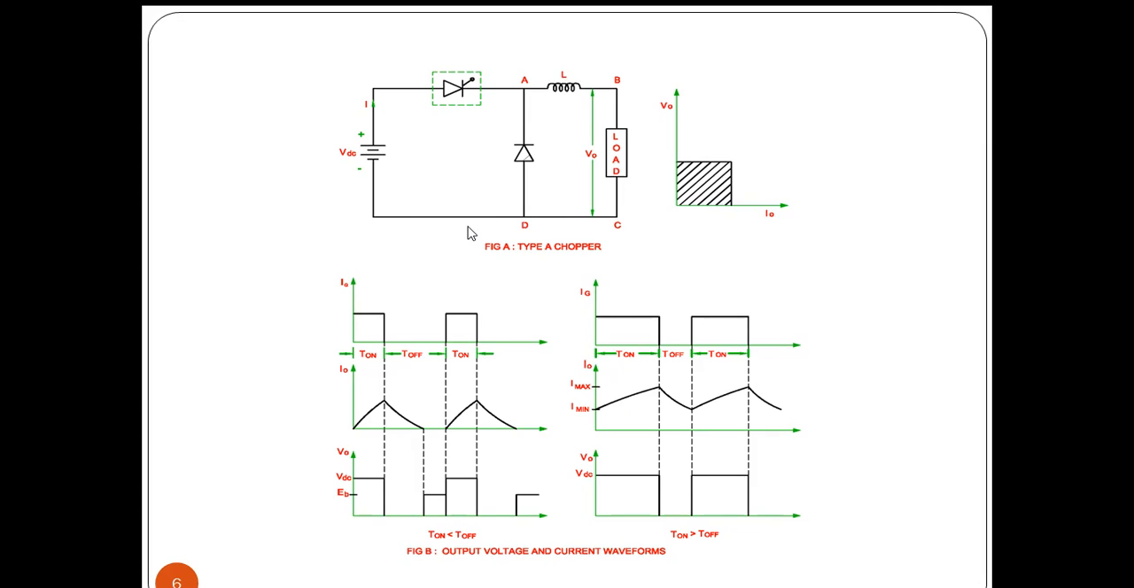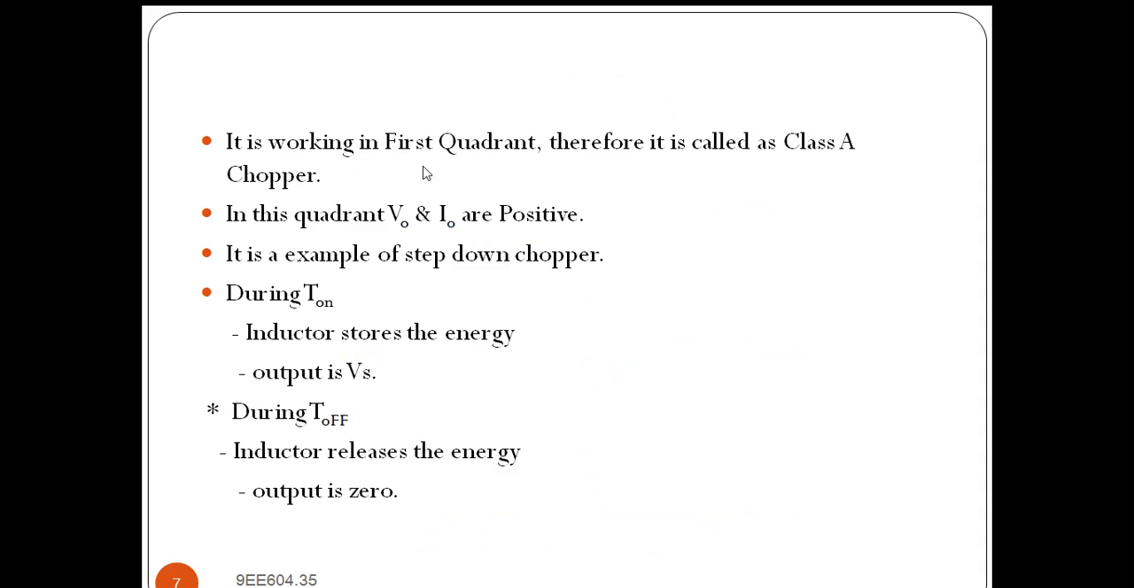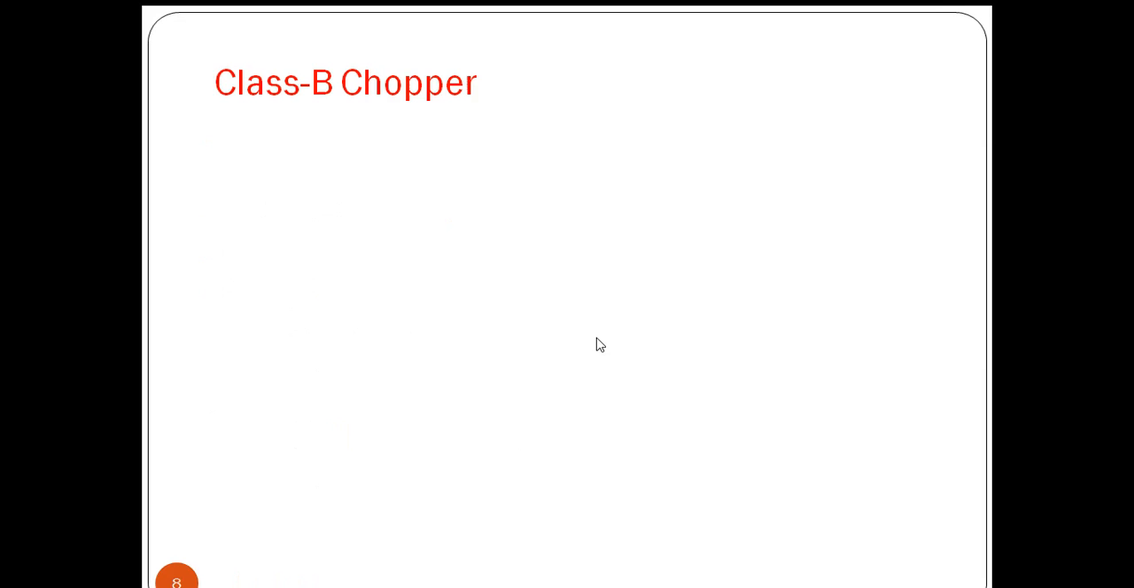So this is regarding class A chopper. It is working in the first quadrant, therefore it is called class A chopper. In this quadrant, V0 and I0 are positive. It is an example of a step down chopper. Whenever the chopper is on, during T on, the inductor stores the energy and the output is Vs, V0 is equal to Vs. Whenever the chopper is off, the inductor releases the energy and the output is 0. So this is regarding class A chopper.